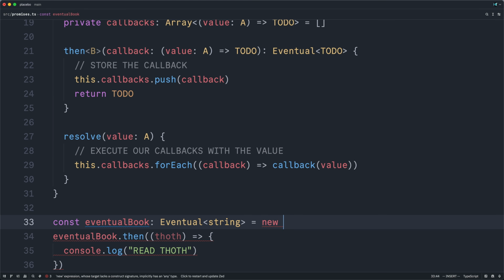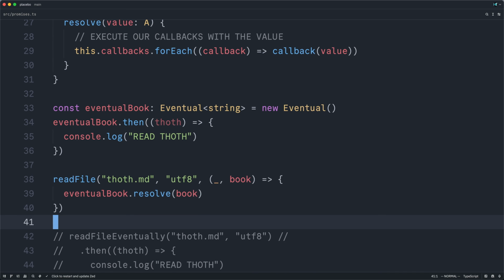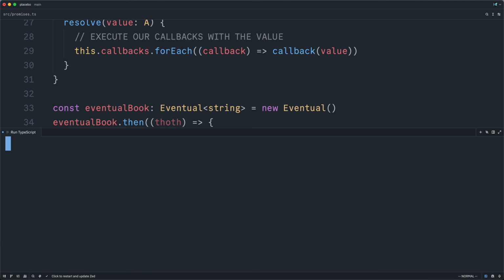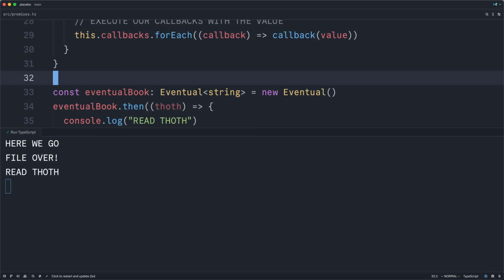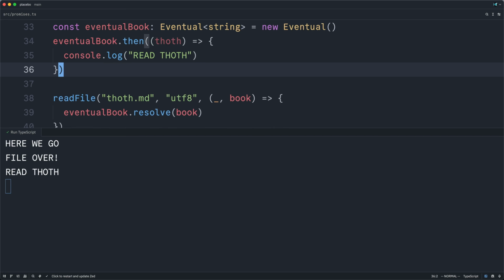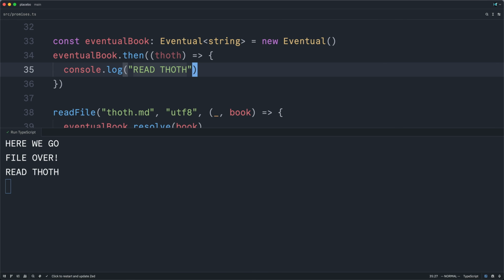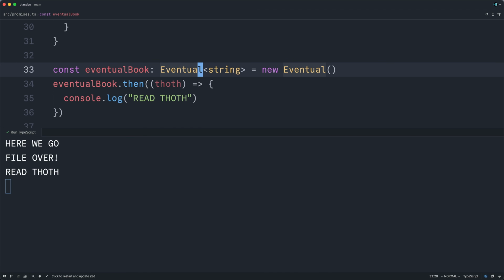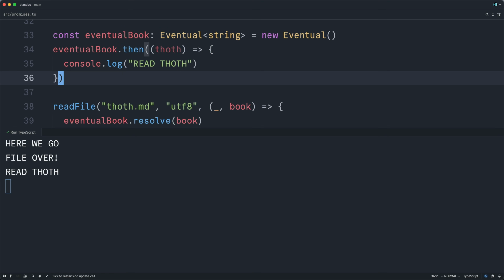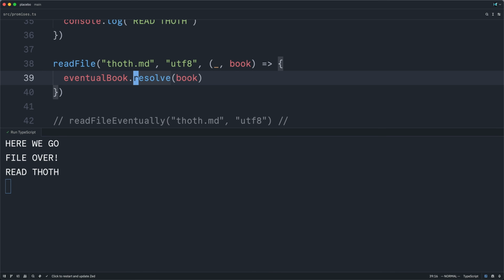Instead of calling to-do there, I can construct a new eventual. Let me scroll down just a little bit, and now let me run our program. And if you can see here, it actually turns out that this works. The book's contents are being printed. This eventual data type serves as an intermediate repository for callbacks, which are then iterated through and called when that eventual book is finally resolved.